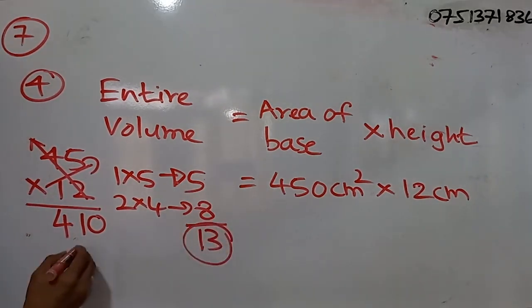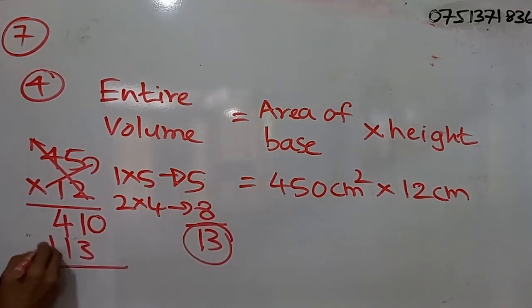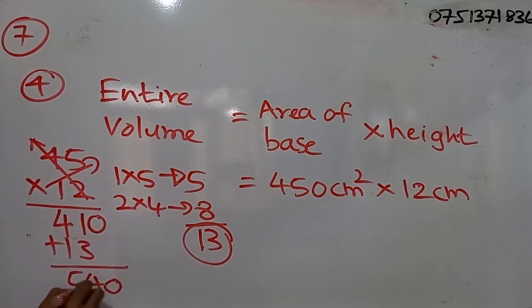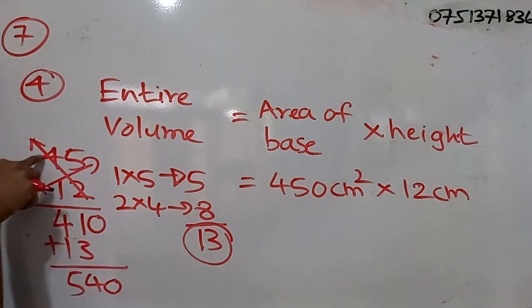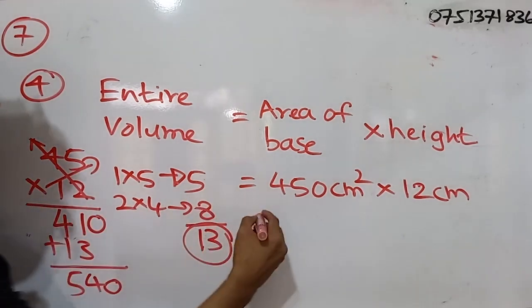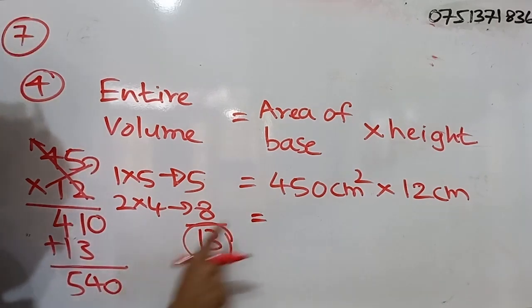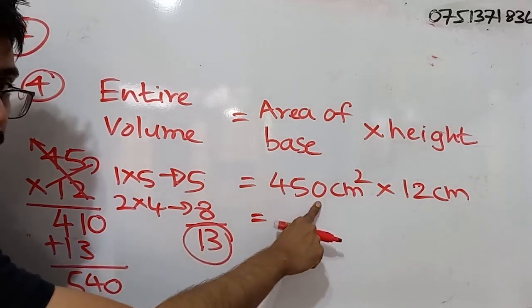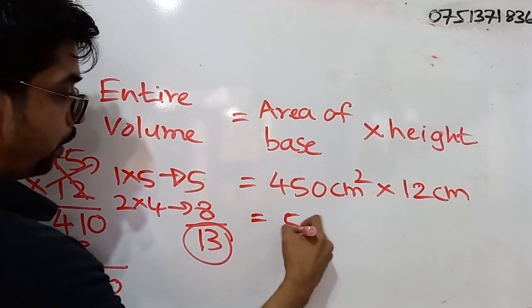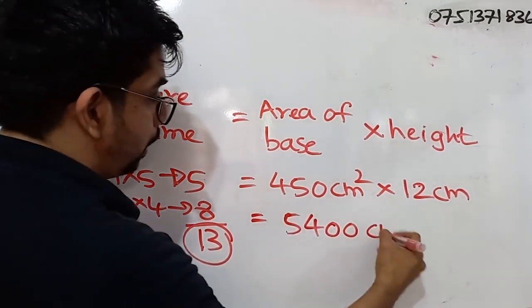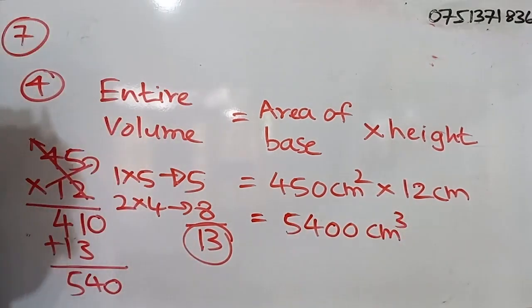So we will write 13 under here, right? Skipping the 1 space of the first number. So we will be getting what? 540 when we add these 2 numbers. So 45 into 12, it is what? 540. But we have to multiply that by 10 again, right? So we get what? 5400 cubic centimeters.